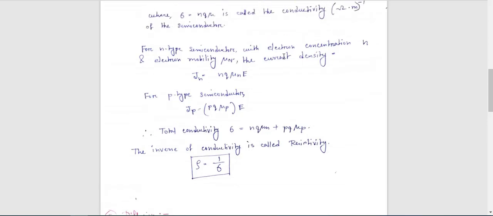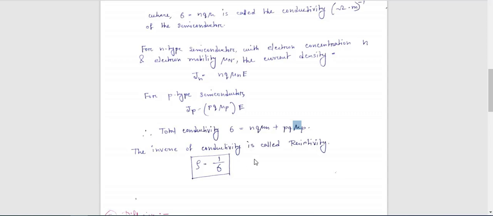And what is the expression of conductivity? n q into mu. So it will be n q mu n, which is for the N-type, plus p q mu p, which is for the P-type. So this is the expression of total conductivity for N-type and P-type semiconductors.